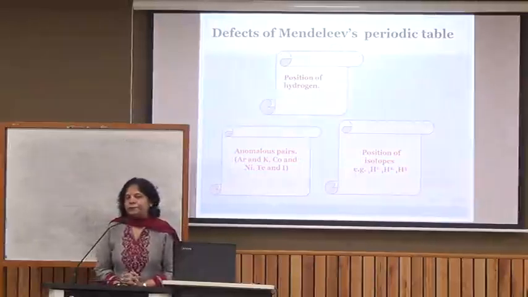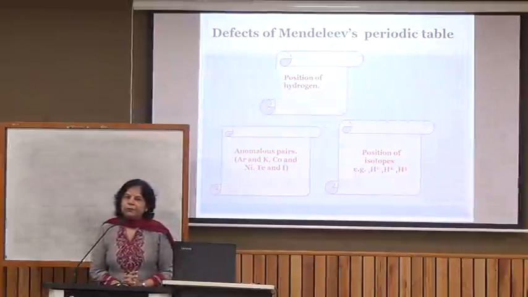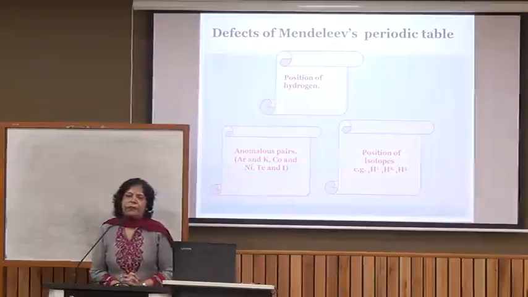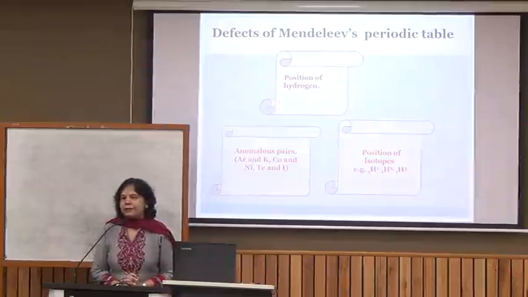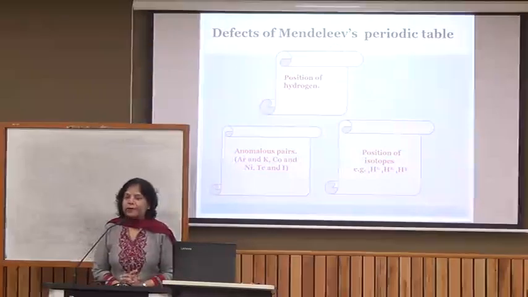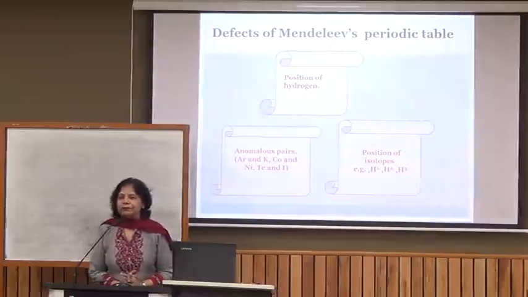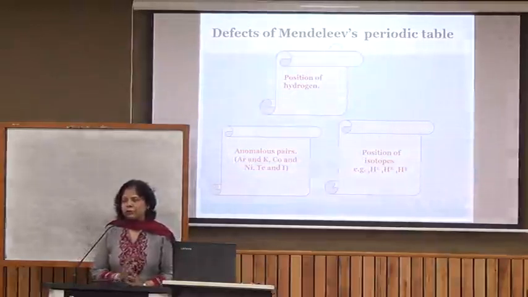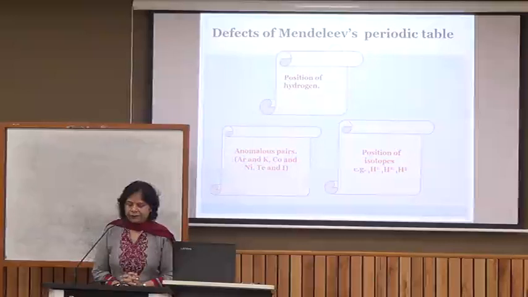Another one was that, though this periodic table was based on increasing atomic masses of the elements, there were certain elements which were placed in the wrong order of atomic masses. Cobalt, with higher atomic mass, was placed before nickel. Same with tellurium and iodine, they were not in the correct order of their atomic masses.